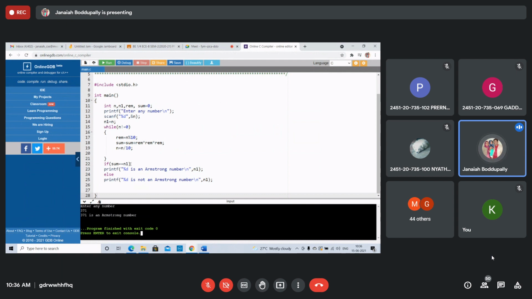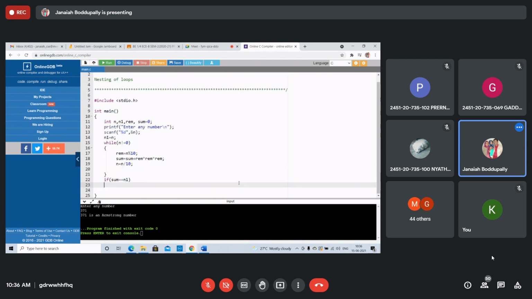Right? In that all, we remove this. If sum equal, yeah, printf. Printf. Right?